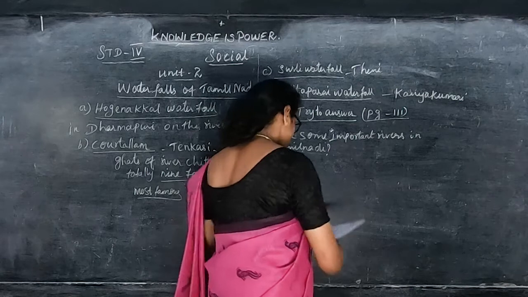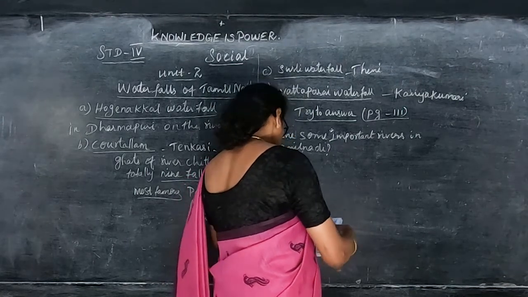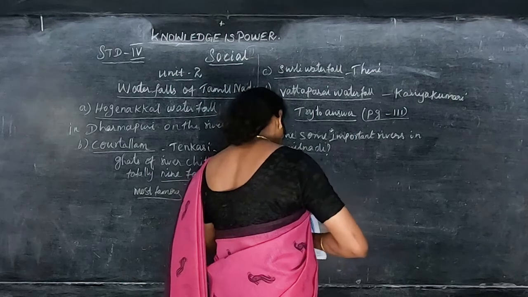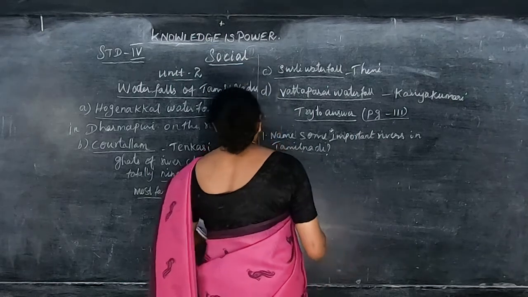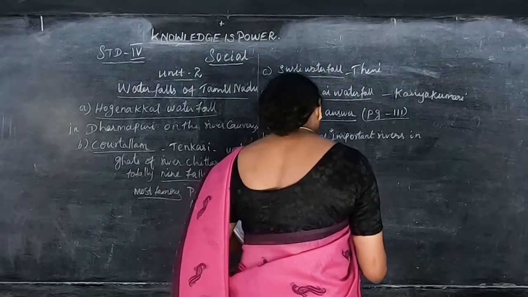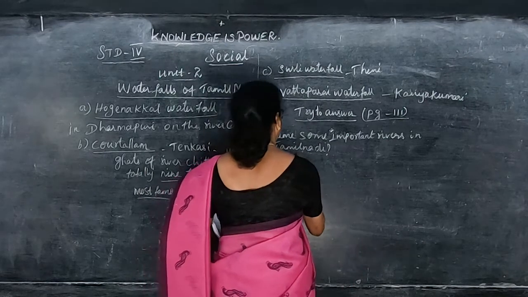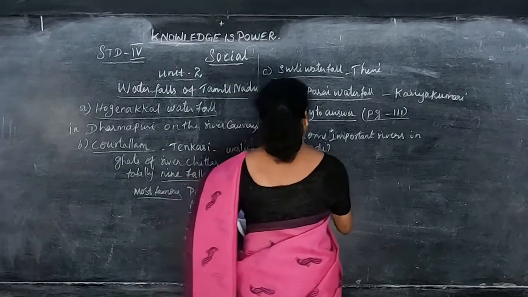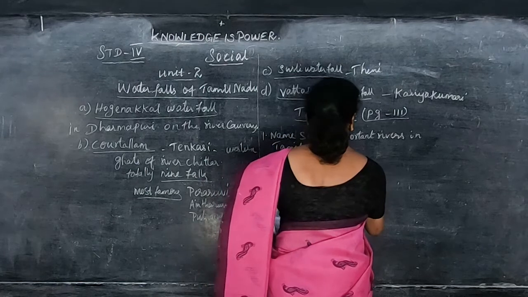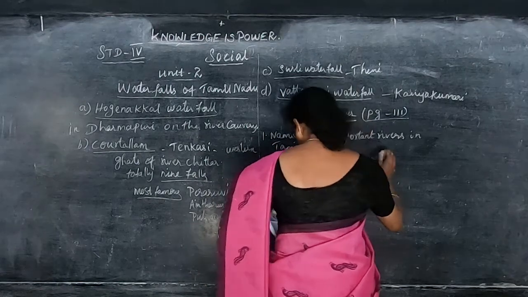So here they are given names of important rivers of Tamil Nadu. So the rivers are Palar, Cheyyar, Pennar and Vellar.